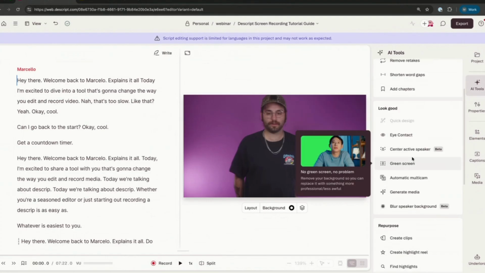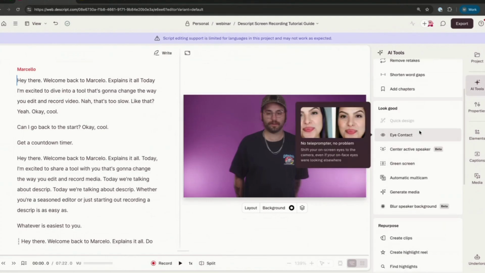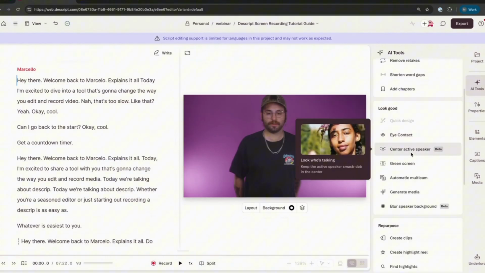Under look good, same kind of thing. Here I'm reading off a teleprompter. In this, I use eye contact, which is a tool that snaps your eyes to the camera. A lot of times in social clips, I might scroll past a social clip if someone is not looking directly to camera or conducting themselves like in that camera sense, right? So we can utilize eye contact or center active speaker to make sure you're centered in frame and looking directly to camera, so that no matter if you're reading off a teleprompter or not, that social clip still looks professional out the gate.